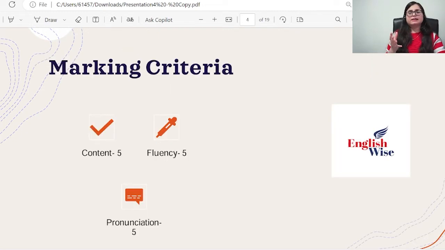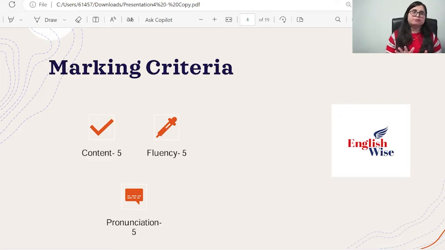The marking criteria for describe image is for content, fluency, and pronunciation. Content is 5 marks. Make sure that you go with all the highlight things, the topic, maximum, minimum. A picture can be anything, a bar graph, line chart, pie chart, any scenery image, or anything. Make sure for covering the marks in the content portion, you just go with all the highlight points.